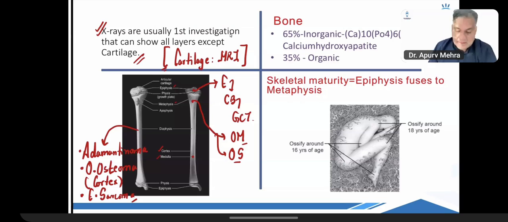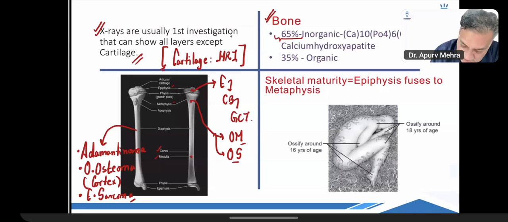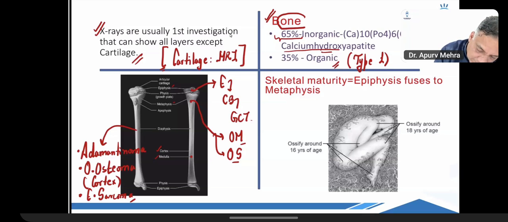Okay, that's all. When you look at the bone, bone has 65% component made of inorganic things like calcium hydroxyapatite, and they can ask you this question: what is the chemical formula? So calcium hydroxyapatite is Ca10(PO4)6(OH)2, and 35% is organic. And here comes the collagen which forms the bone, type 1 collagen. Type 1 collagen is in bone. So which collagen is in cartilage?